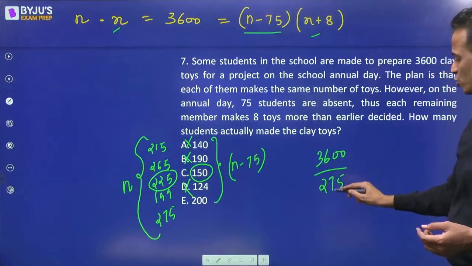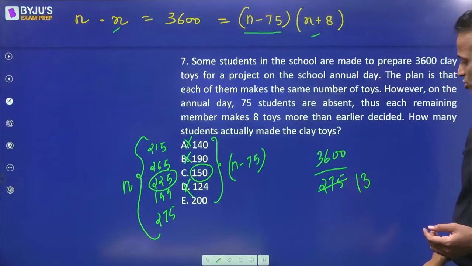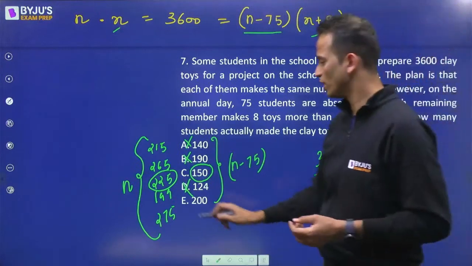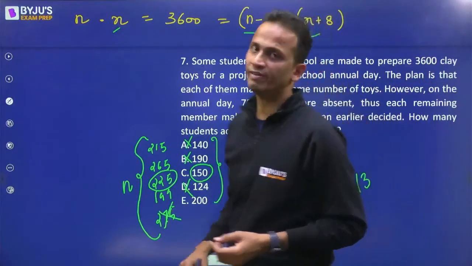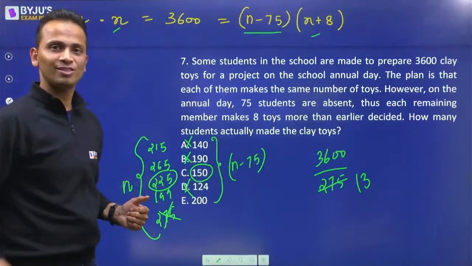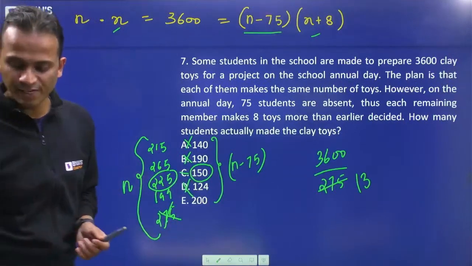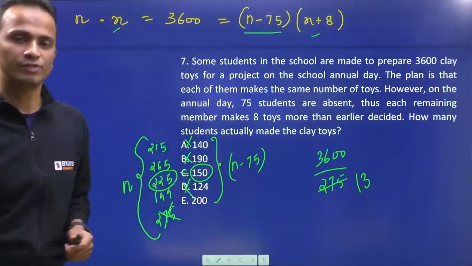It will be divisible by 25, but after 25 comes 11, and it will not be divisible by 11, so it is not divisible by 275. So out of 5 options, I have eliminated 4 options. I have only one option left, which is 150. So 150 will be the correct answer of this question.